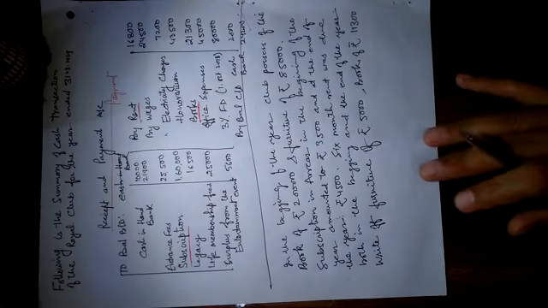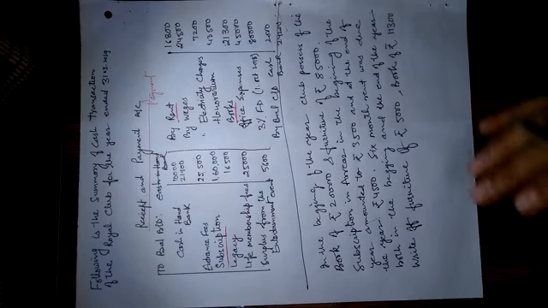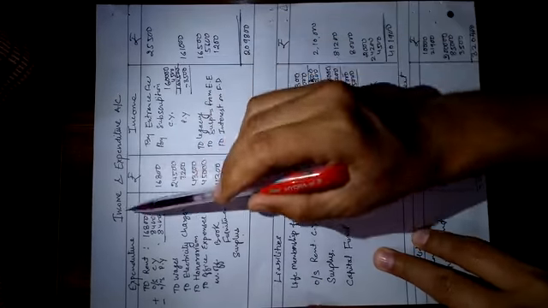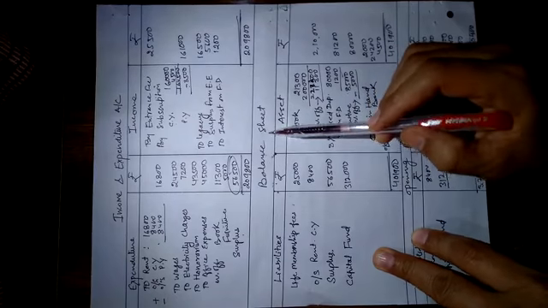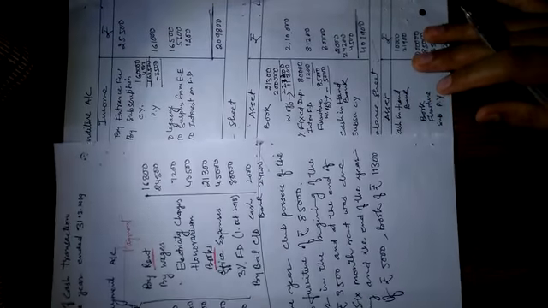So dear students, in this question, read it carefully, and we have to prepare 3 accounts, which I have already solved. We have to prepare the income and expenditure account and balance sheet. You have seen in this question that no capital fund is given. So for finding out the capital fund, we have to prepare the opening balance sheet. So see one by one.